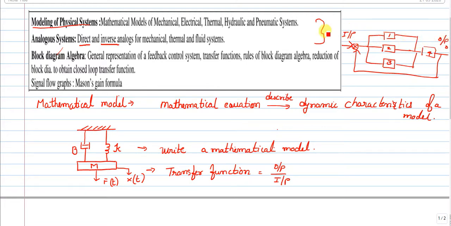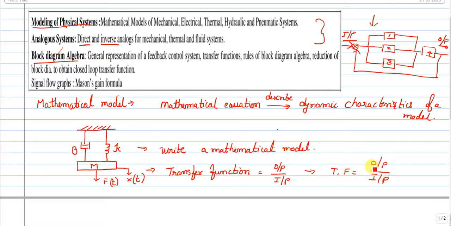Okay, in block diagram, this is an example for a block diagram. So this will be reduced. If you want to measure the transfer function, what is that? Output by input. So this will be reduced and represented in a single equation, so that my transfer function I will write in simple way, TF, transfer function, that is equal to output by input.